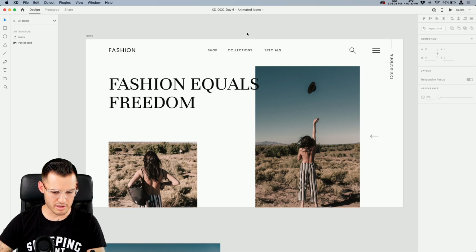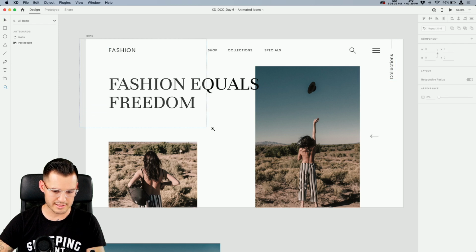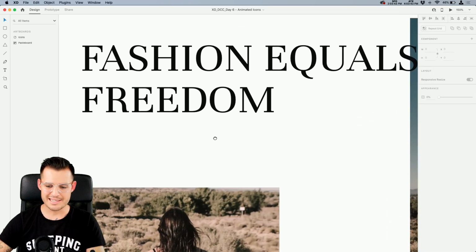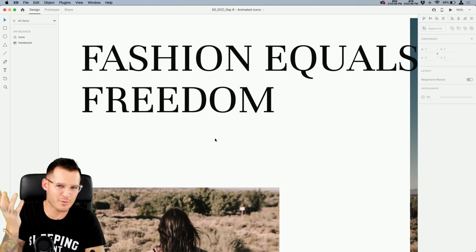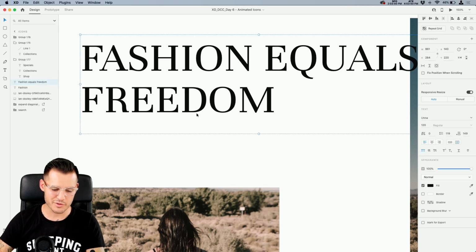Well, here we are. Let's go. We have this site, and I think it probably needs a few more things. For instance, I think it probably needs some more text underneath here. Let's just finish this design up. We've come into this design in medias res, right? That's the term for jumping into a movie when the action's already begun. We're kind of doing the same thing here. We've jumped into the action already.